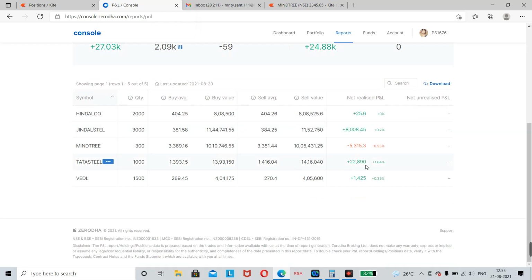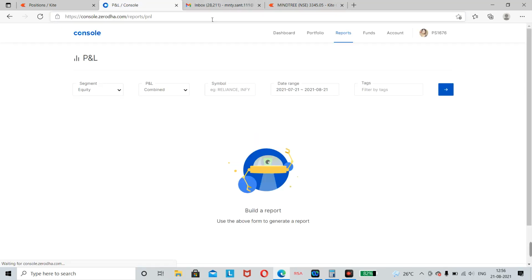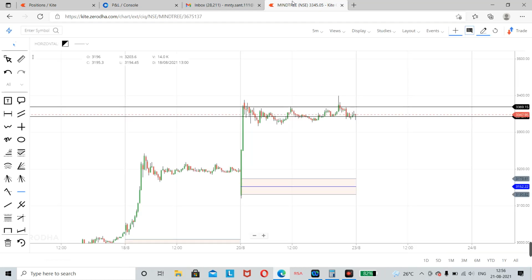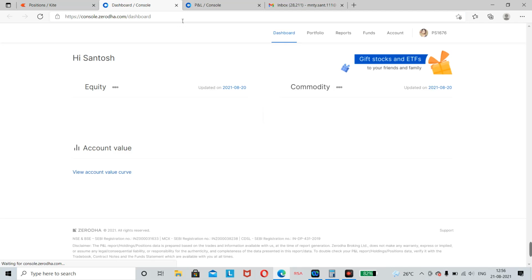If you compare the Mindtree loss to the Tata Steel profit, it is 1:4, and 1:2 with Jindal Steel. So choosing the right stock helps you. I was pretty sure yesterday to bet mostly on metal stocks, and it worked for me. So this is my profit.